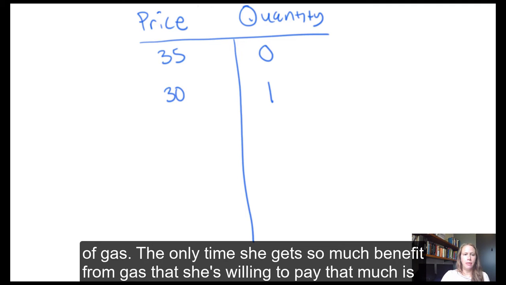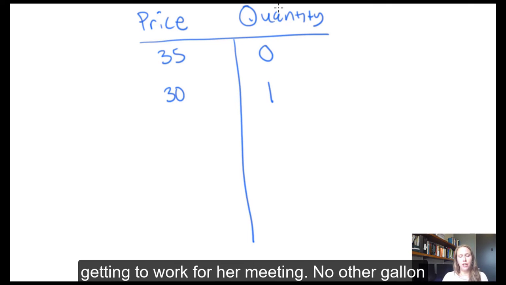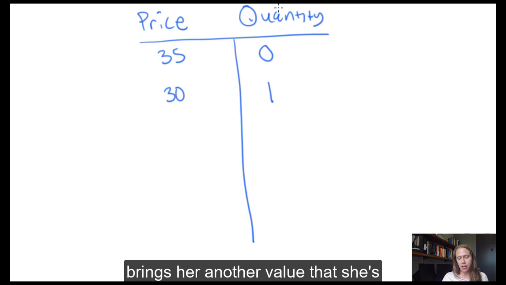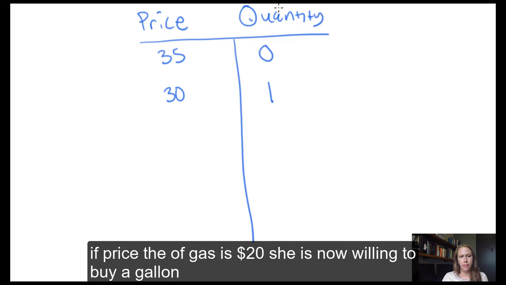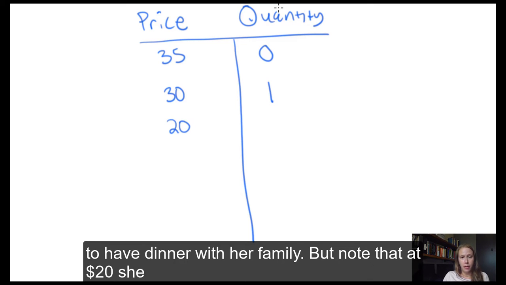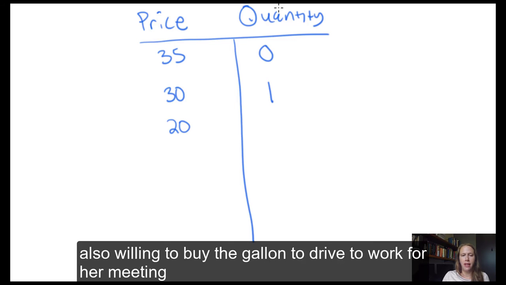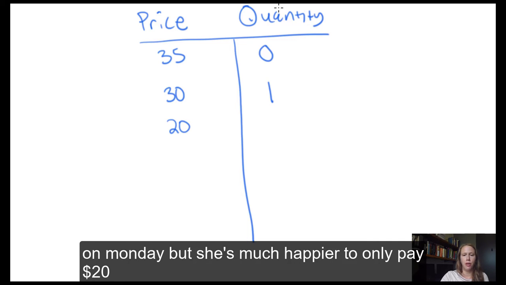The only time she gets so much benefit from gas that she's willing to pay that much is getting to work for her meeting. No other gallon brings her enough value that she's willing to pay $30. If the price of gas is $20, she is now willing to buy a gallon to have dinner with her family. But note, at $20, she is also willing to buy the gallon to drive to work on Monday for her meeting. She's willing to pay $30 to drive on Monday, but she's much happier to only pay $20.